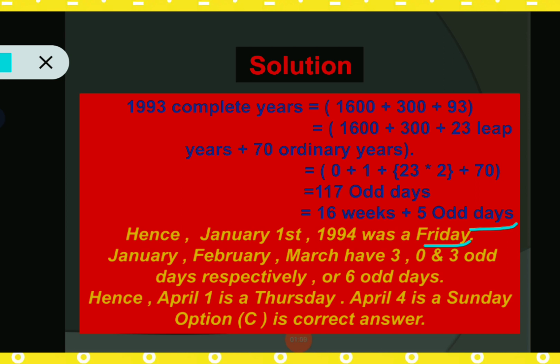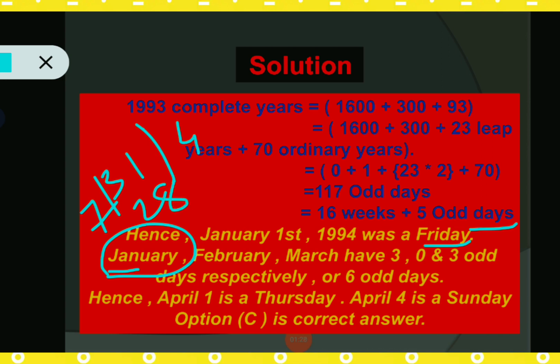Okay, so 1st January 1994 was Friday. Okay, so January, February, and March have 3, 0, 3 odd days respectively. Why? What is the total days of January? That is 31. Okay, so 31 divided by 7, 7 into 4 is 28. So we get 3 as remainder. So that's why the month January indicates 3 odd days.